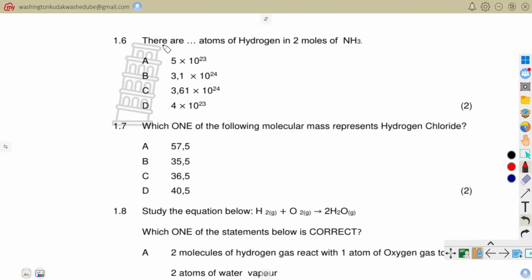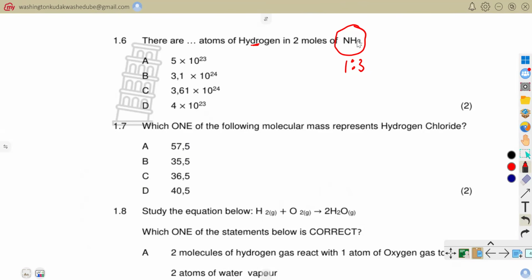1.6 says how many atoms of hydrogen are in 2 moles of ammonia? So what we need to do is to look at the atomic ratio there. You can see that it's 1:3, meaning that within each ammonia, there are 3 atoms of hydrogen.